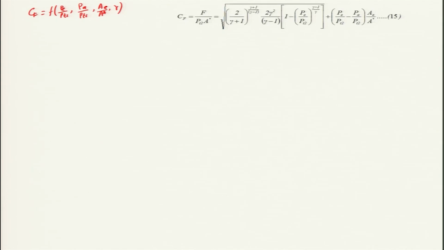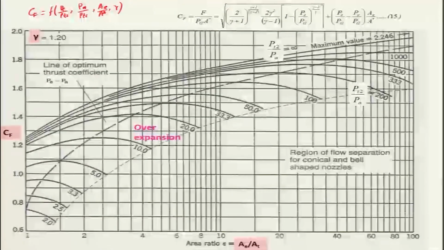And Ae by A star is dependent on Pe by Pt2. So, we will now look at how this Cf, that is the thrust coefficient, varies with the area ratio and also with Pa by Pt2 for a particular gamma, and what these plots look like.